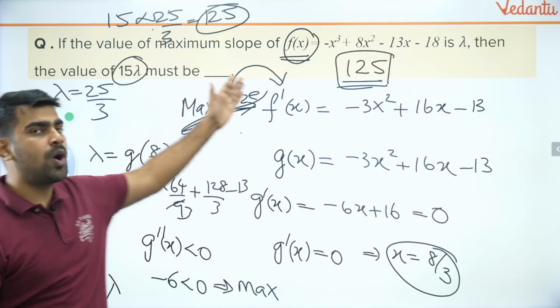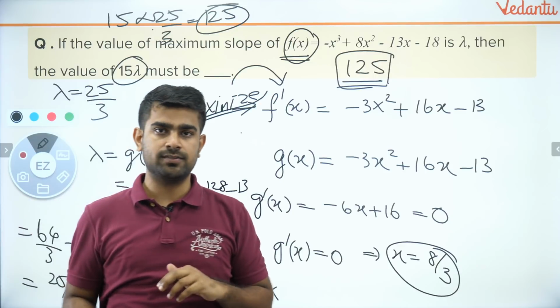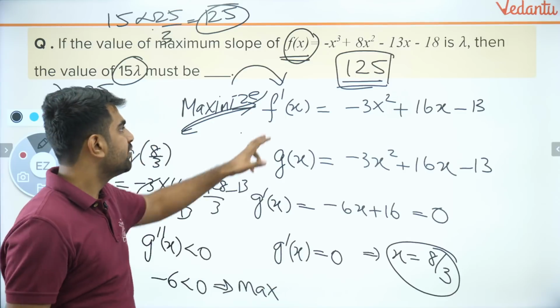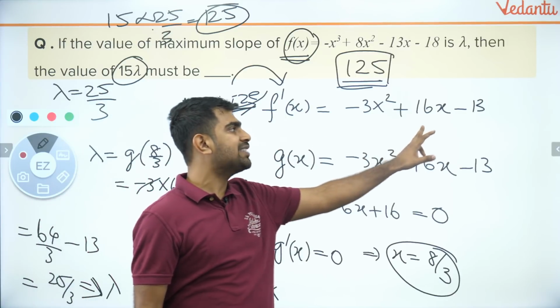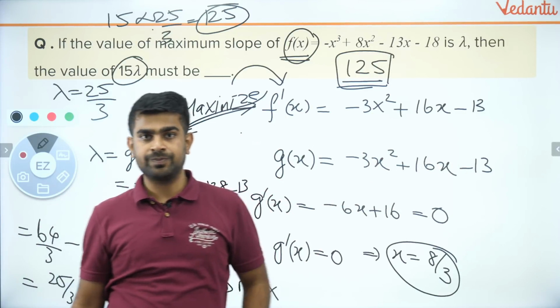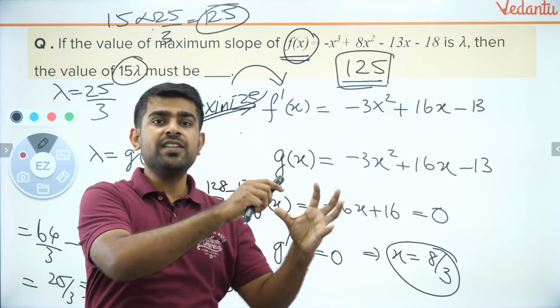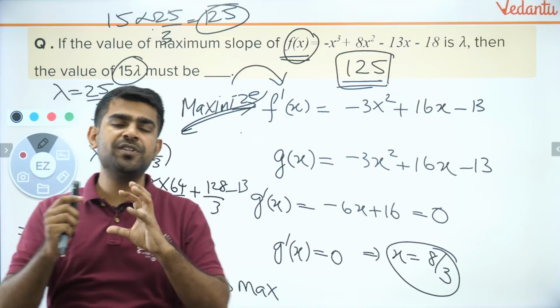So how do I find out slope? Slope is nothing but dy by dx. So first I figure out what is my dy by dx. That is nothing but minus 3x square plus 16x minus 13. That is my slope equation. That is the equation which is going to represent how your slope is changing.